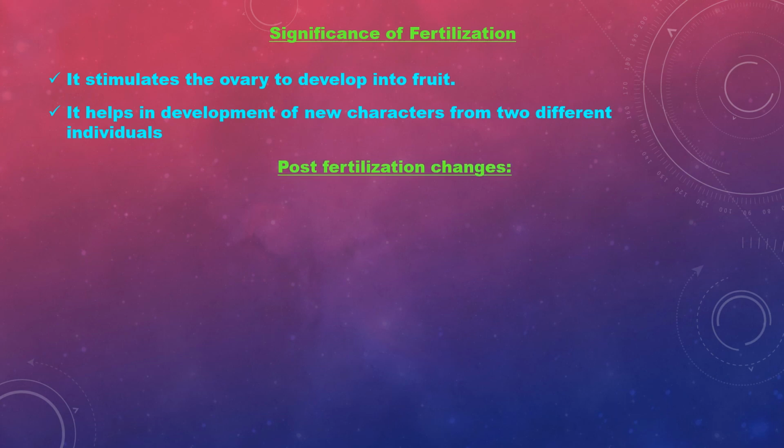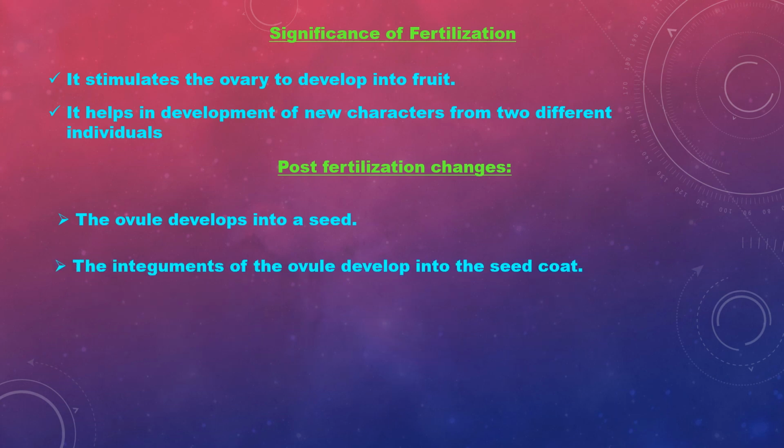Post-fertilization changes. Post-fertilization means after fertilization, some changes will occur inside the ovule. The ovule develops into a seed. The integuments, the outer layer, develop into the seed coat.